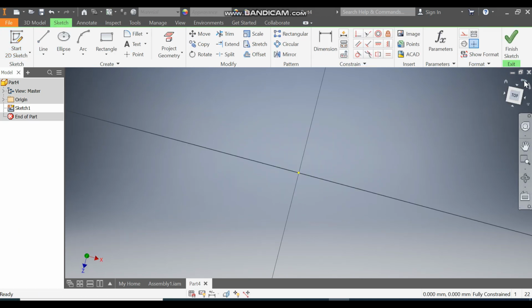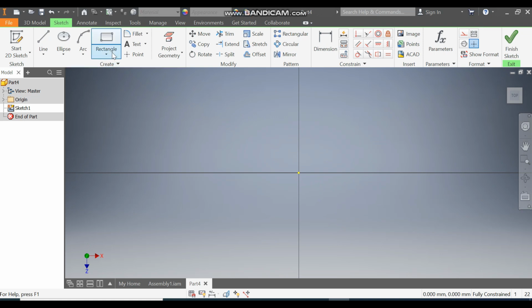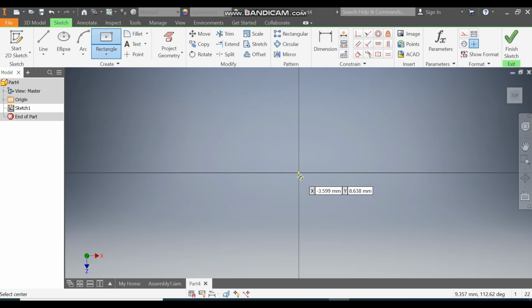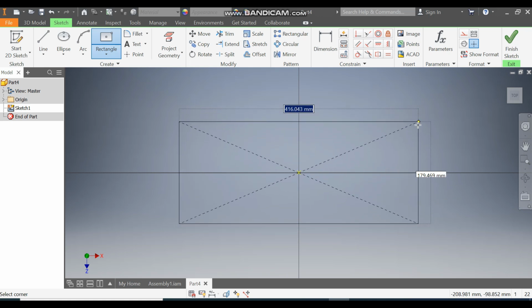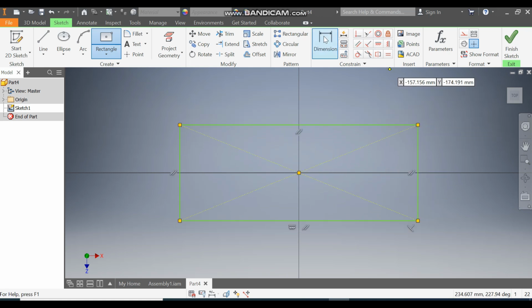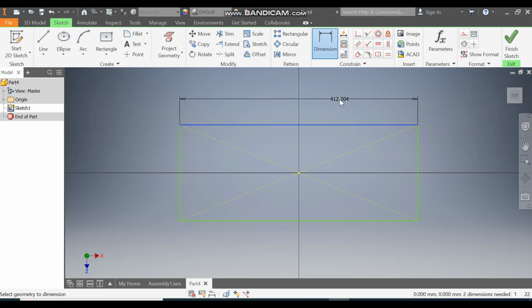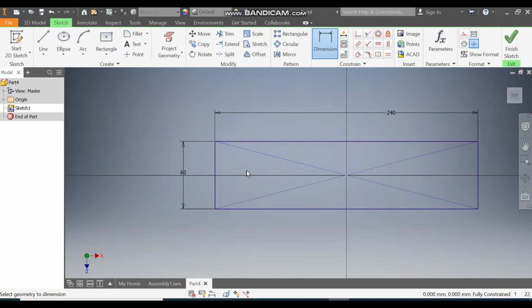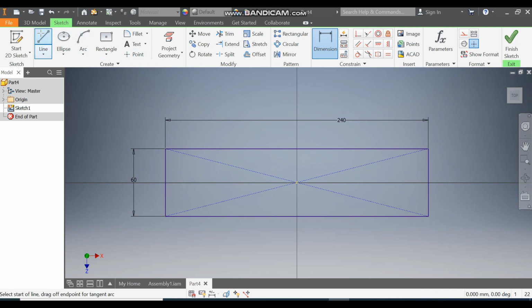Rotate the view. Here take the rectangle command, take 2 points, enter rectangle. From the center point, make a rectangle profile. Go to dimension. Define this as 240, enter, and define this as 60. Okay, now take the line command and make one line here. Similarly, make one line here.